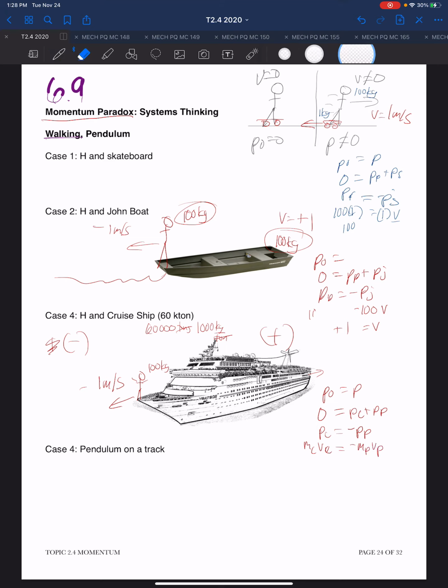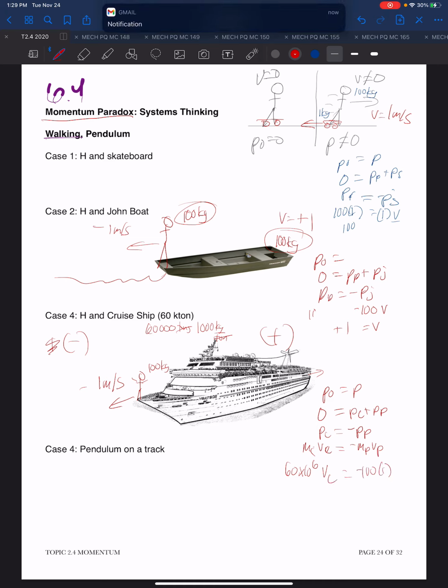Well, the mass of the cruise ship is 60 million, 60 times 10 to the 6th, times its velocity, and the mass of the person is 100 and the velocity is 1. So then we can see that the velocity of the cruise ship is about 1 over 60 times 10 to the 4th, so 1 over 60,000 meters per second will be its velocity.